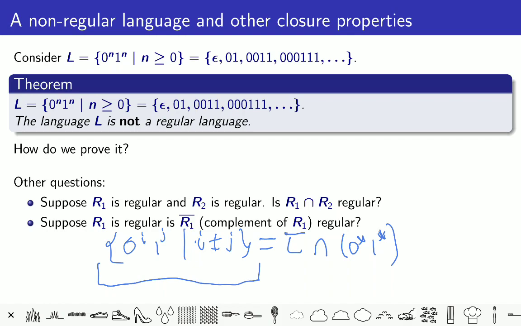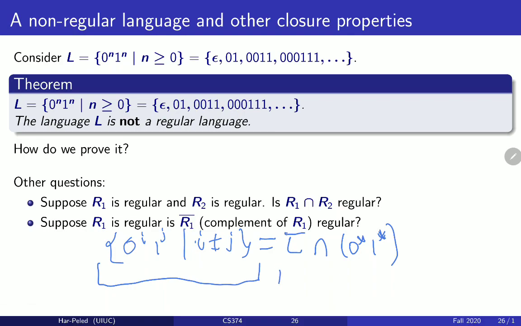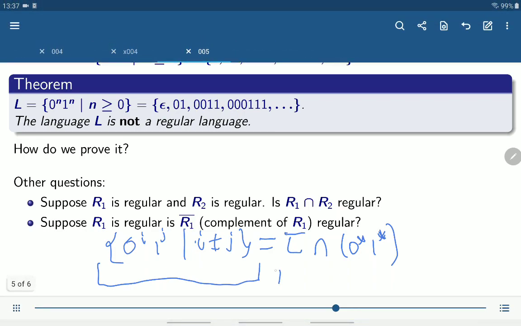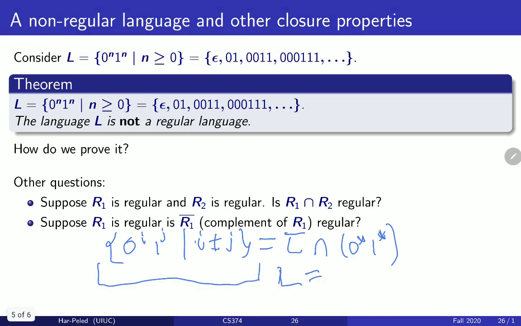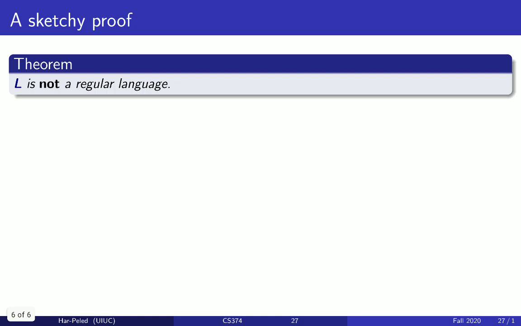Because to begin with, if it was regular, I could apply the same transformation to show that L can be written in a similar fashion as a complement of this language intersected with some regular expression, right? So it's enough to know a small number of languages that are not regular, and then because of closure properties, you can prove that a lot more languages are not regular. Okay, and we will get back to it later on.